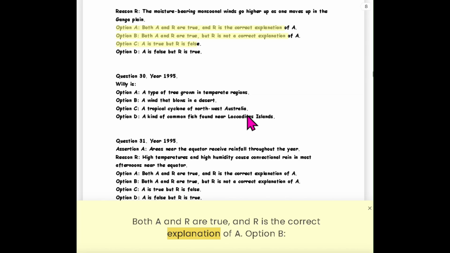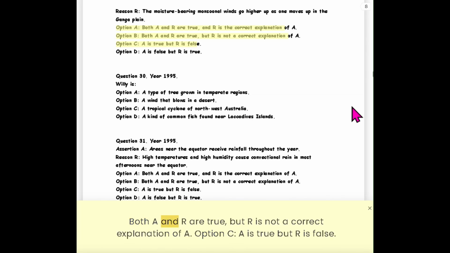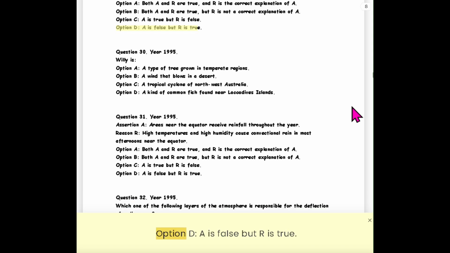Option A, both A and R are true, and R is the correct explanation of A. Option B, both A and R are true, but R is not a correct explanation of A. Option C, A is true but R is false. Option D, A is false but R is true.